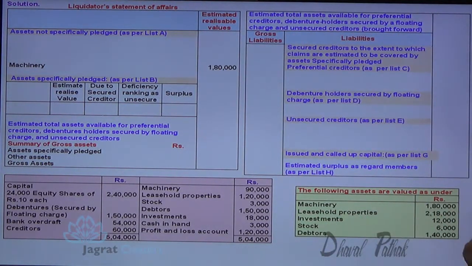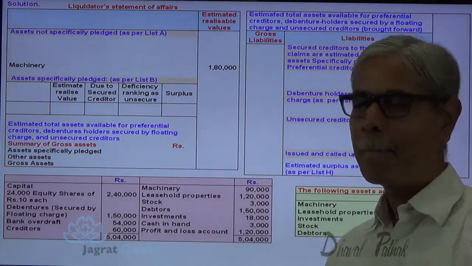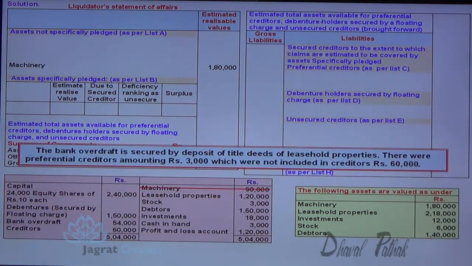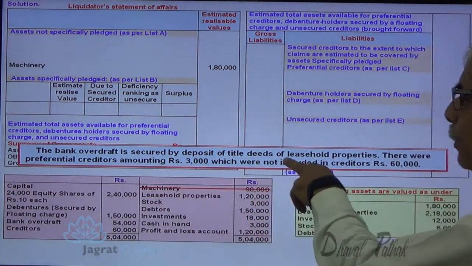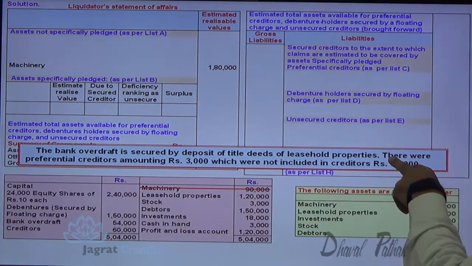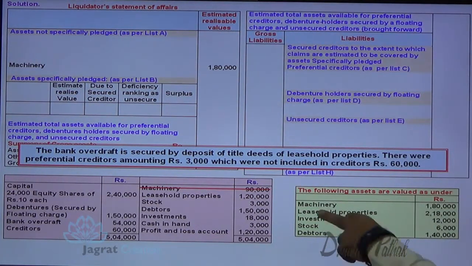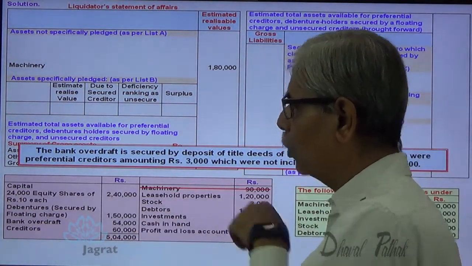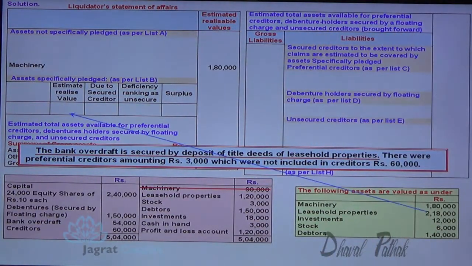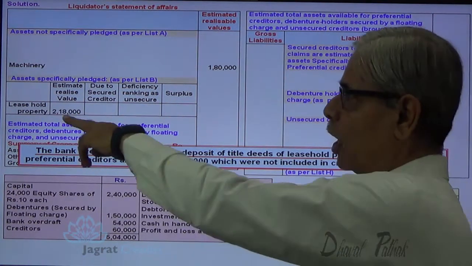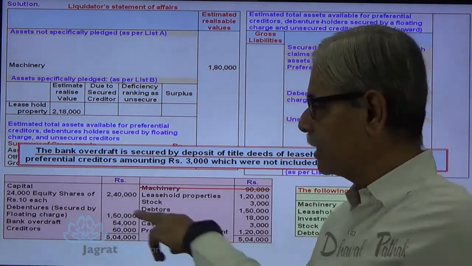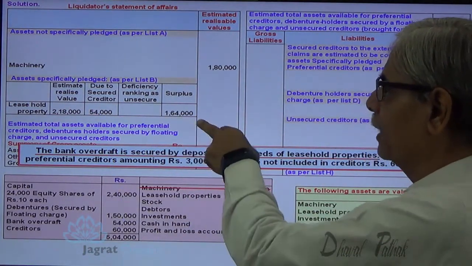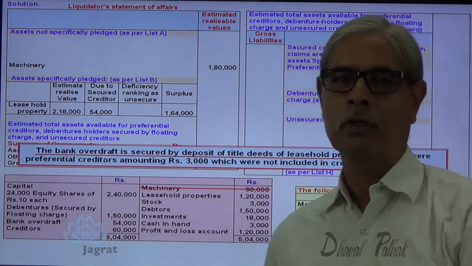Then leasehold property, it's a mortgage asset. So realizable value of leasehold property: bank overdraft is secured by the deposit of title deeds of leasehold property. So leasehold property realizable value 2,18,000. Bank overdraft is 54,000. So out of this realizable value 2,18,000, 54,000 bank overdraft will be paid. So there is a surplus available of 1,64,000 that will go to the outer column.